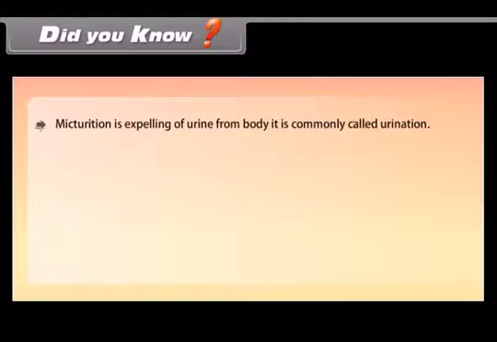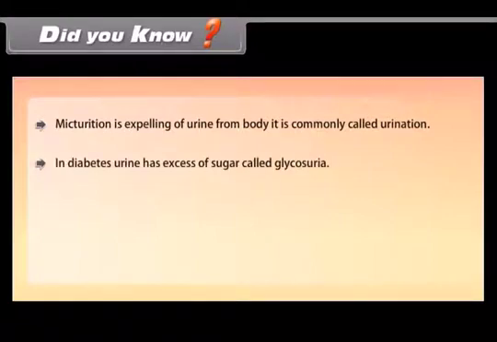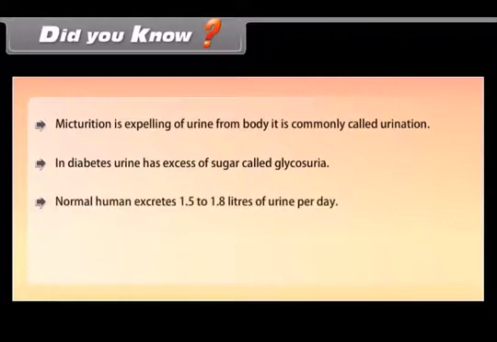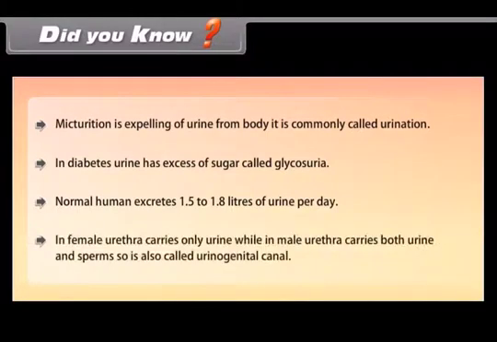Did you know? Micturition is expelling of urine from the body. It is commonly called urination. In diabetes, urine has excess of sugar called glycosuria. A normal human excretes 1.5 to 1.8 liters of urine per day. In females, the urethra carries only urine, while in males, the urethra carries both urine and sperms, so it is also called urinogenital canal.